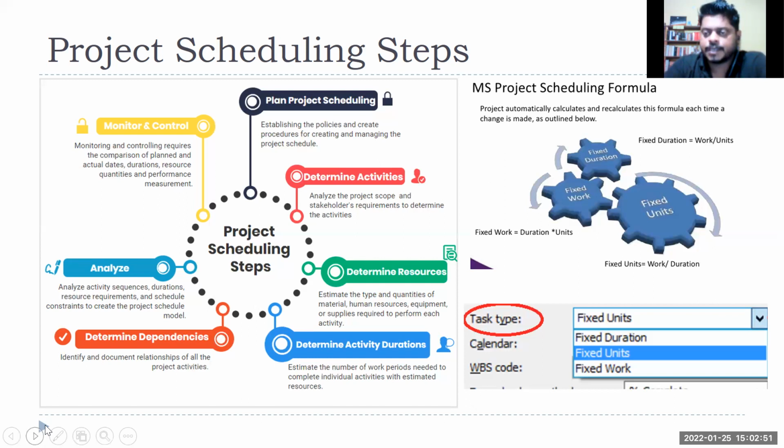Determine dependencies, right? And this is where the main challenge comes, which we'll discuss today: the network diagram. Once we decide tasks, that's not all, right? Or resources we have decided. Now we have to analyze the tasks and see which task should come first, and then only the other task will start. Because let's say unless the vaccine, whichever Covaxin or Covishield, comes from the manufacturing plant, that is my first task.